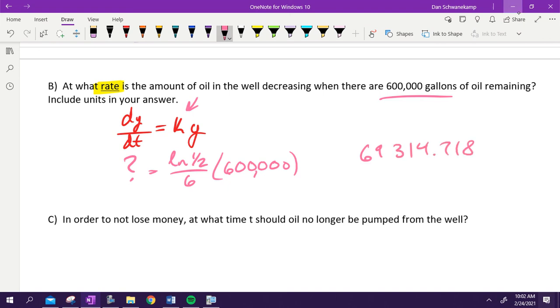69314.718. I could put negative. I'm not going to put negative here because it's already saying at what rate is it decreasing, so it's already assuming that it's decreasing. So I'm just going to leave it as a positive number.